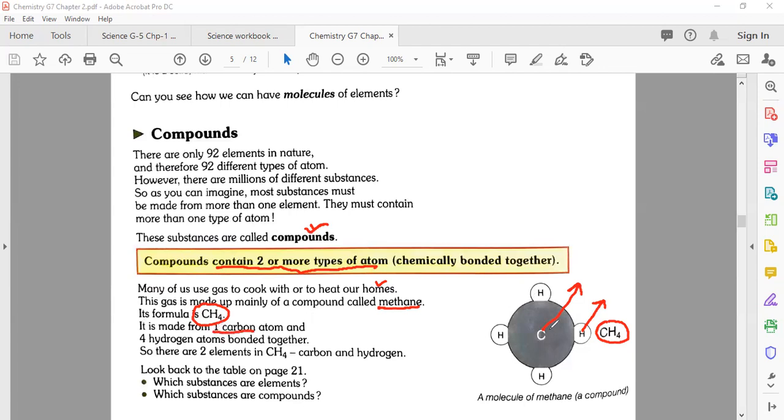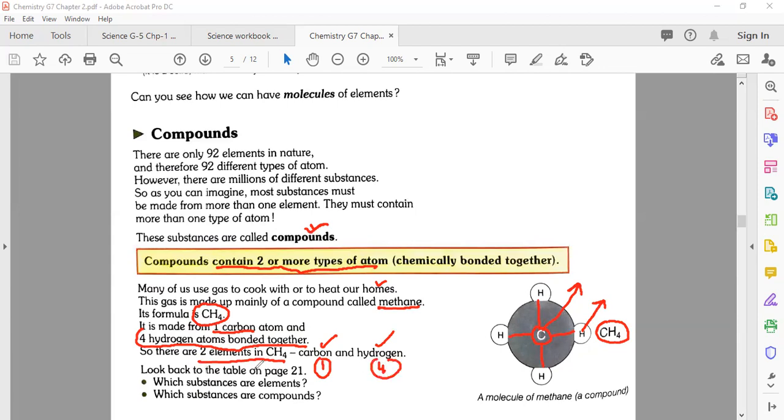You can see here this one carbon makes bonds with 4 different hydrogen atoms like this: 1, 2, 3, 4. Okay, and 4 hydrogen atoms bonded together. So there are 2 elements in methane, carbon and hydrogen: 1 carbon atom and 4 hydrogen atoms.